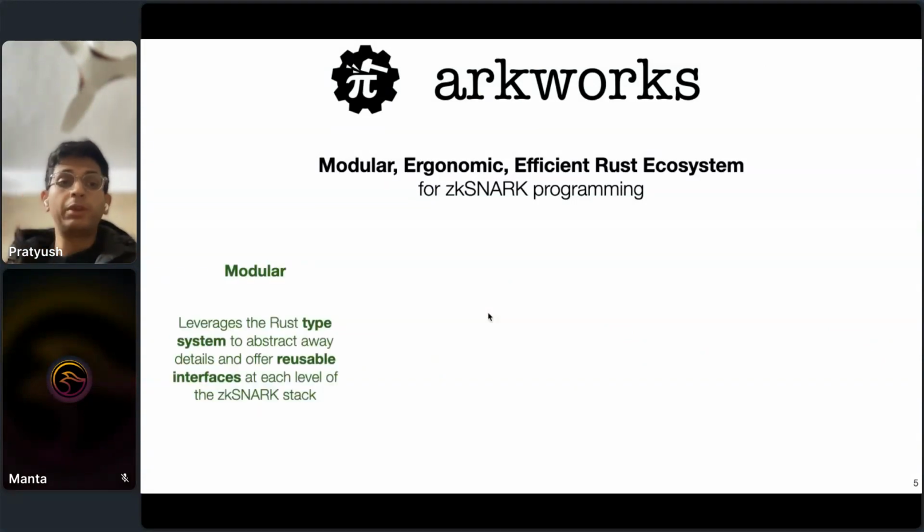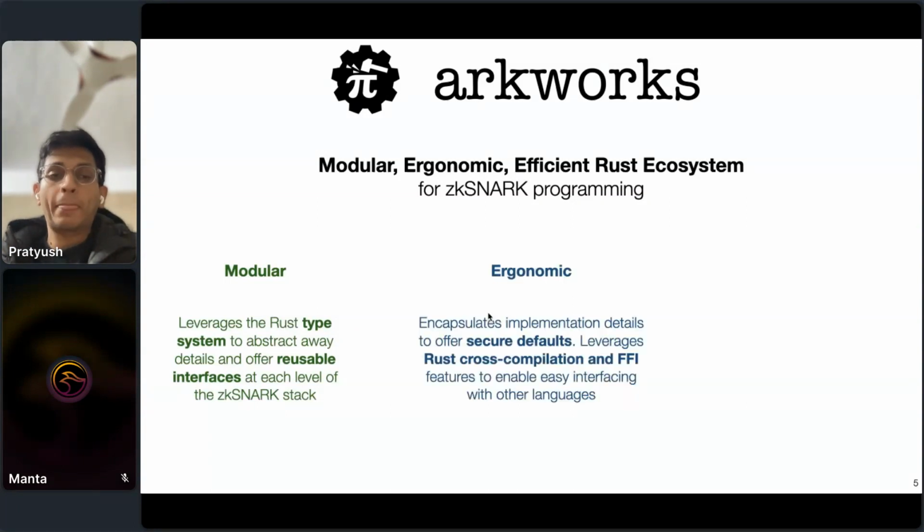So from a modularity perspective, we leverage the Rust type system in Arkworks to abstract away details and offer reusable interfaces at each level of the stack. And this is how we allow people to swap in and out components easily, swap out elliptic curves, swap out SNARKs, and so on, as we'll see later in the talk. From an ergonomics perspective, we again use the Rust type system to encapsulate implementation details and offer secure defaults, right? So by default, you're doing the correct thing. Furthermore, we can leverage the low-level nature of Rust to allow embedding within other languages, other libraries easily. Okay.